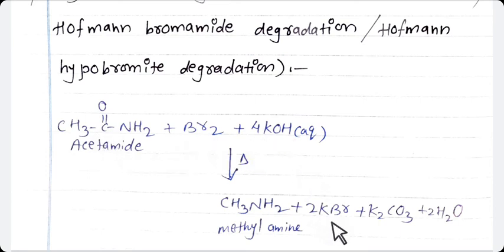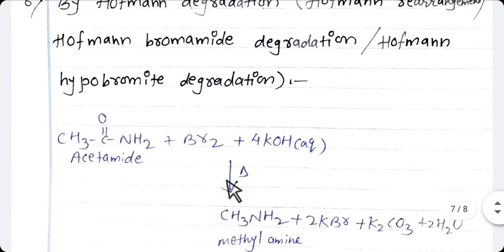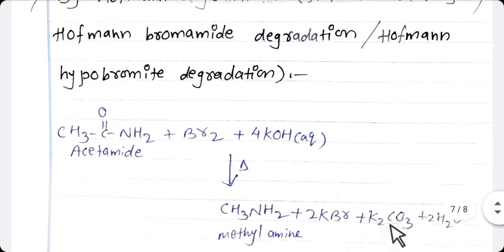2 potassium atoms react with 2 bromine atoms, it will become 2 KBr. Now from 4 potassium, 2 react with bromine, forming 2 KBr. 2 potassium atoms react with carbon and 3 oxygen atoms, and form K2CO3, potassium carbonate.